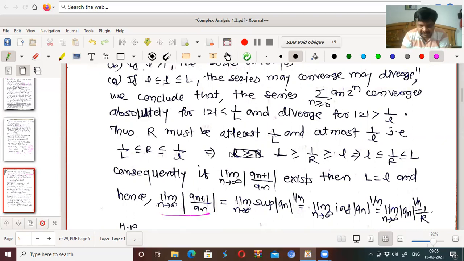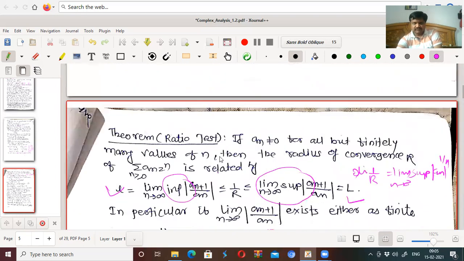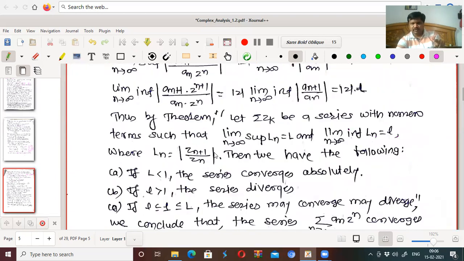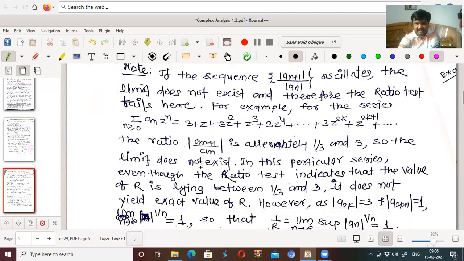Limit as n tends to infinity |a_{n+1}| upon |a_n|. Both these results: this is the ratio test, the previous one is the root test. The ratio test fails if your series oscillates. For example, we have taken this series which oscillates, and |a_{n+1}| upon |a_n| is alternately 1 by 3 or 3, so the limit does not exist. And so for this particular series, the ratio test is not applicable.